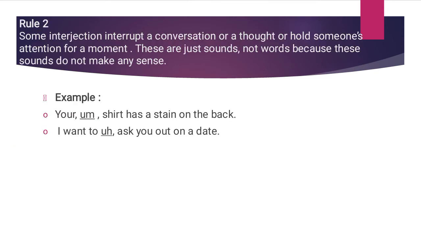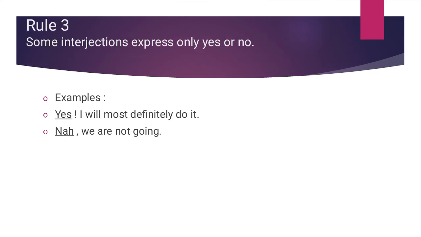Rule 2. Some interjections interrupt a conversation or a thought or hold someone's attention for a moment. These are just sounds, not words, because these sounds do not make any sense. Examples are: Um, your shirt has a stain on the back. Um, I want to ask you out on a date.